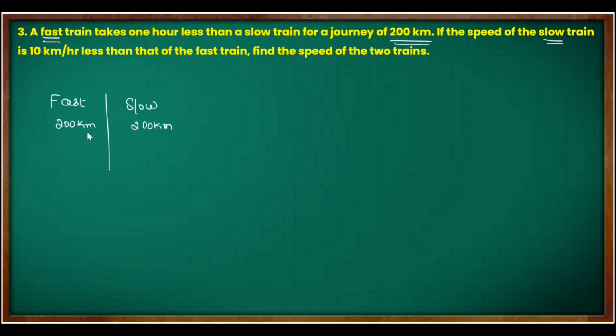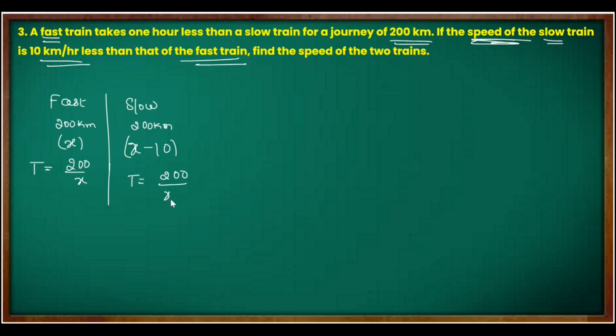Then what will happen? They are saying the speed of the slow train is 10 kilometer less than the faster train. That means let the speed of the faster train be x kilometer and here we will get 10 less means x minus 10. 10 less means you have to subtract, right? This I got speed. Now let me calculate time here, distance upon speed, and here also let me calculate time, distance upon speed. I'm writing it directly because we have done enough sums on this formula. So directly now they are giving you difference. So whenever they give a difference, difference means what, subtraction.